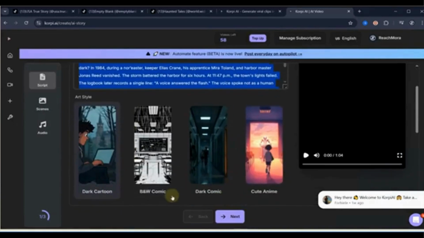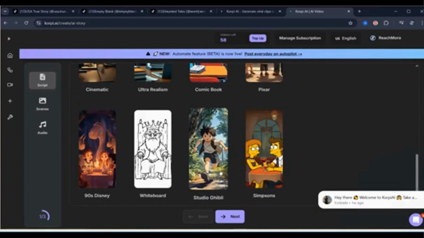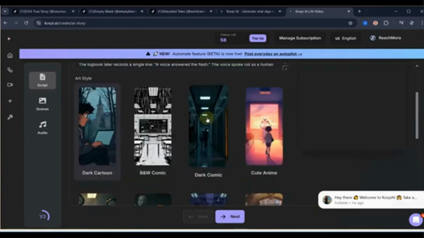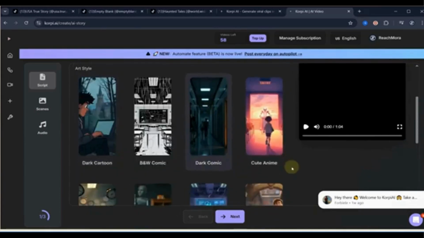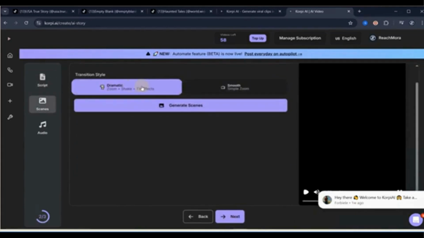Next step, visuals. You can choose from a ton of styles. Dark cartoon, ultra realistic, Pixar style, even Simpson style visuals. For this story, I'm going with dark comic because it performs really well for this format. Then click next. Now choose your transition style. I usually stick with smooth, but dramatic also works great depending on the vibe. After that, click generate scenes.